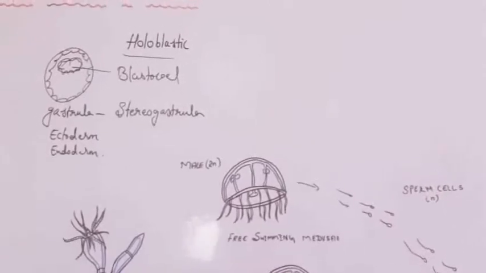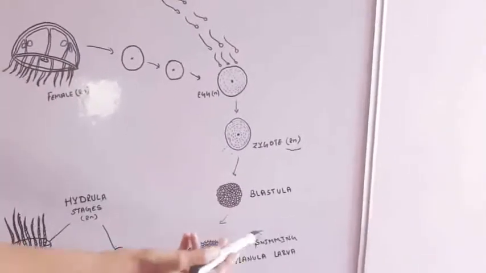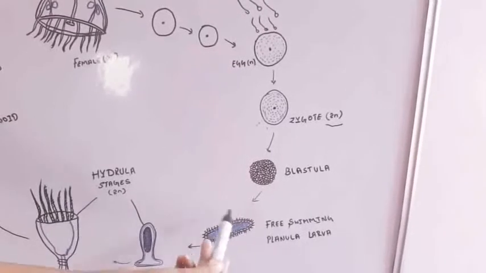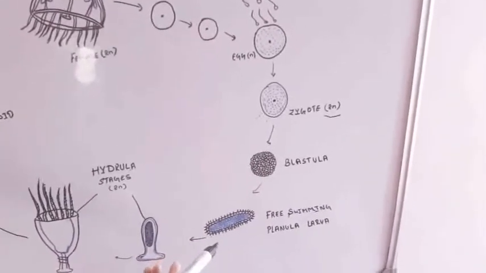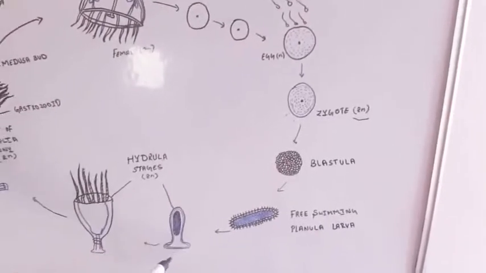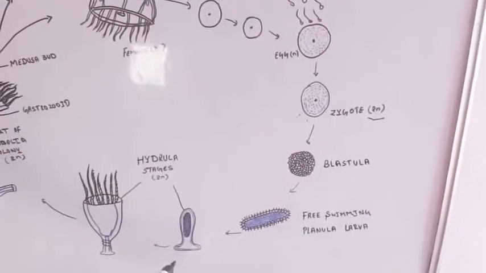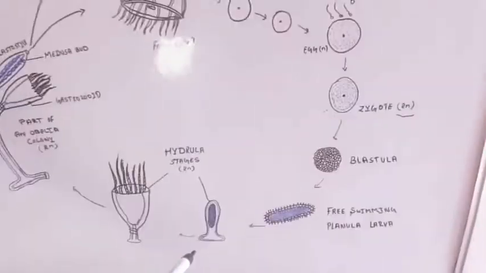The gastrula is transformed into a ciliated, free swimming planula larva. After a short free swimming life, this planula larva settles down on the substratum found in the sea.